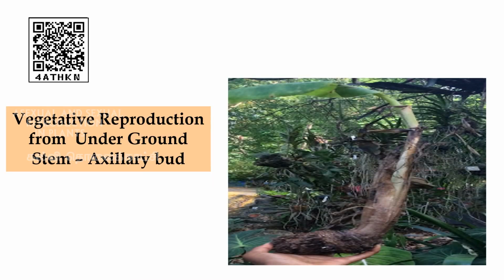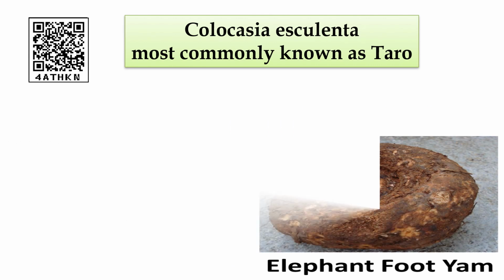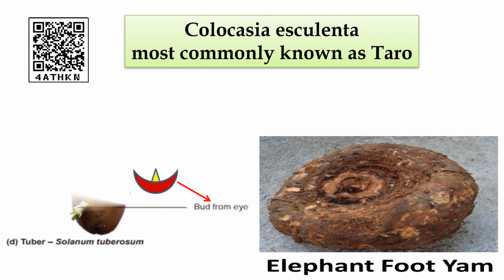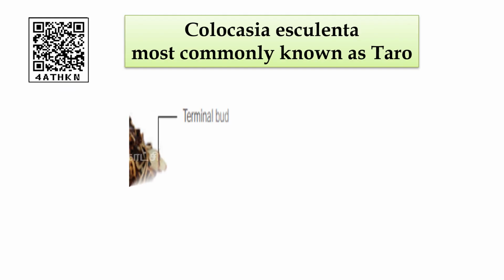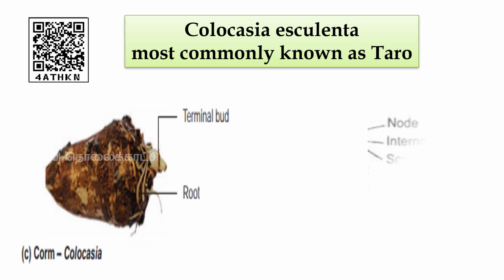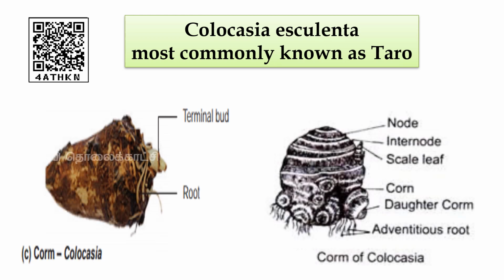This is the rhizome of banana. This is the corm, Amorphophallus, and potato. You can see the tuber, it consists of the eye portion with a small elevated structure. The triangular structure is the axillary bud from where the new plant is produced. Colocasia, corm, Colocasia. It also produces the daughter corm from the axillary bud.